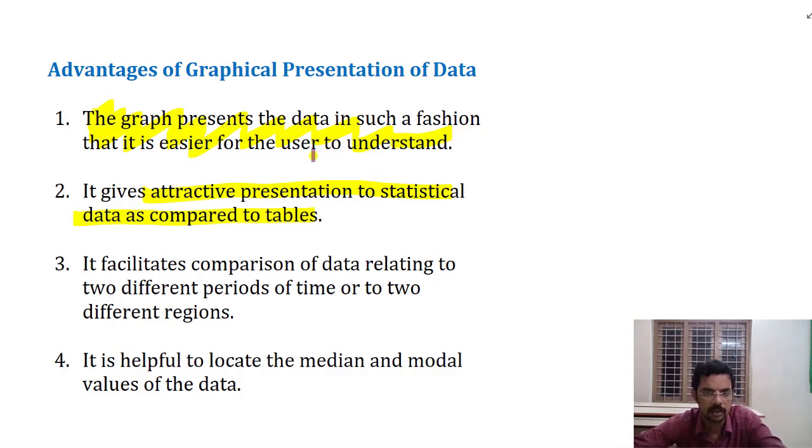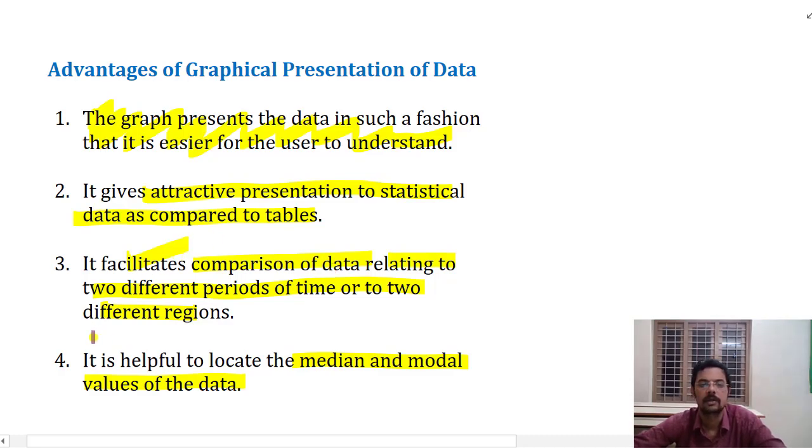But in a graph we can generally find some properties directly just by observing the graph, like what is more and what is less. Comparison is easily possible when a graphical representation is made. The comparison of data relating to two different periods of time or two different regions can be easily facilitated. It is also helpful to locate the median and mode values of data, which can be used for finding different central tendencies of the data.